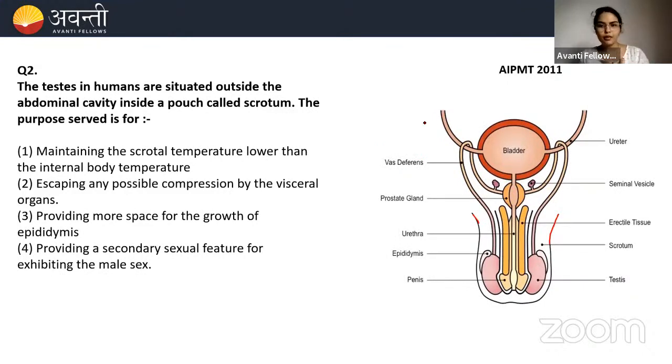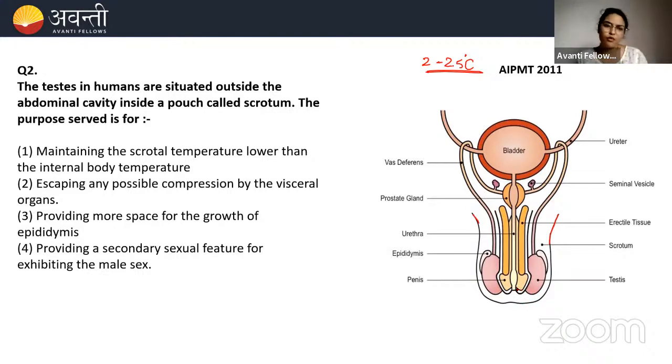Because the internal body has a particular temperature. Testes need 2 to 2.5 degrees Celsius lesser temperature than the internal body, and that is maintained in the scrotal bag.